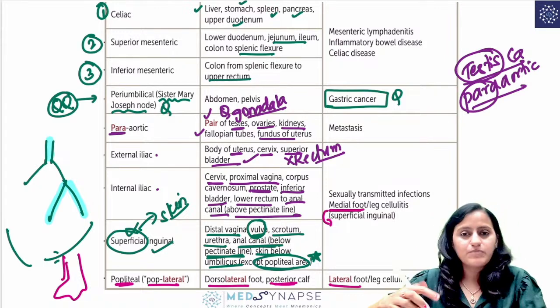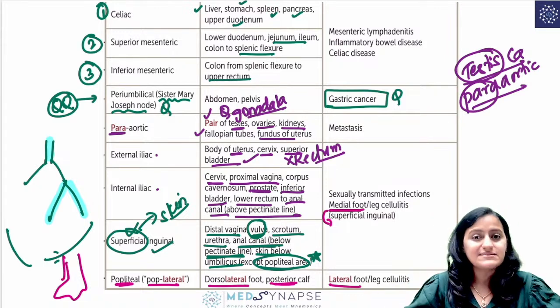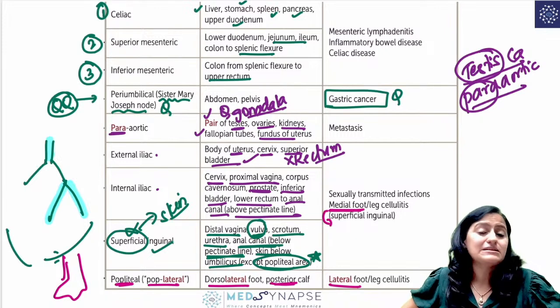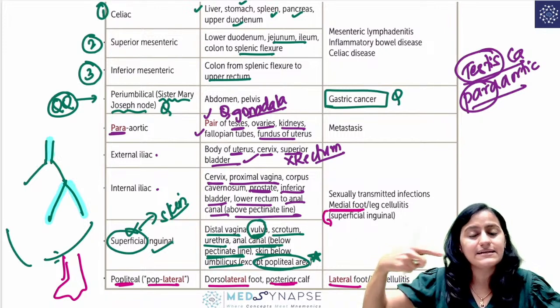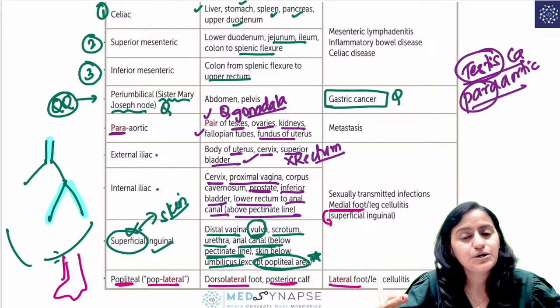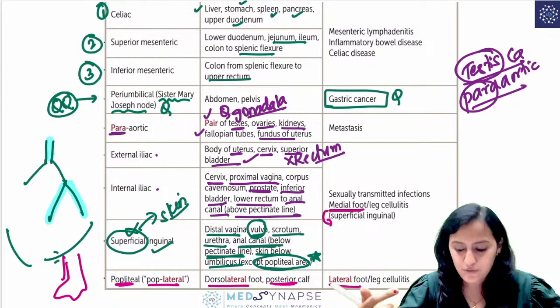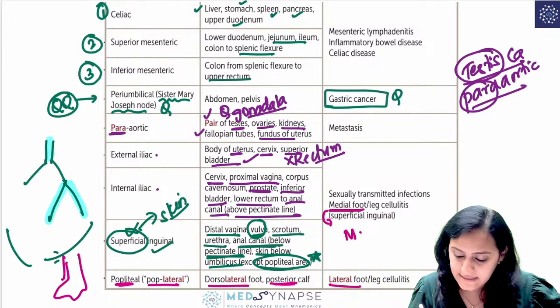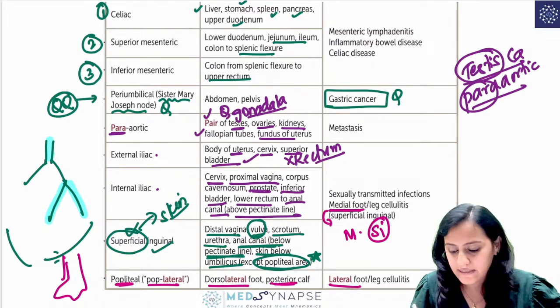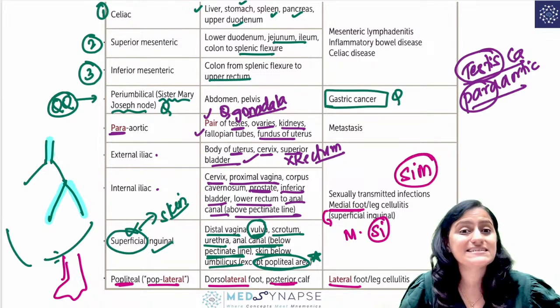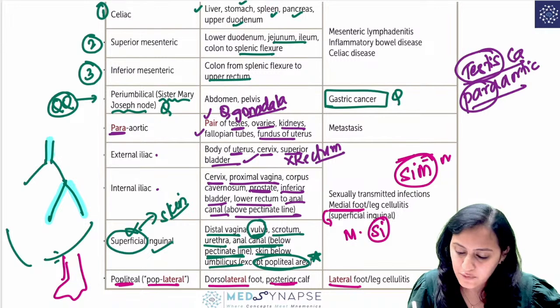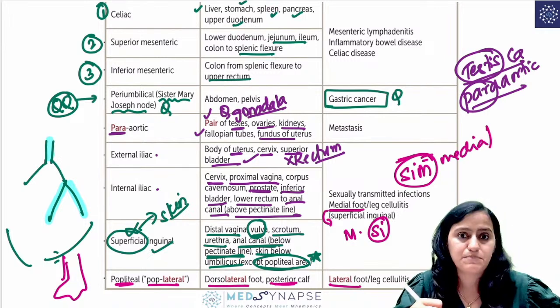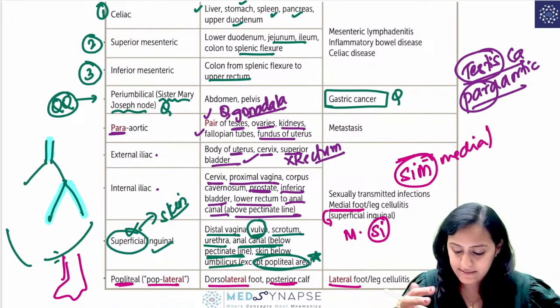On yourself, try to trace this medial aspect of the foot and the medial leg. Where is it ending? Into that groin region. The groin region, that is the inguinal one. So medial is going to be superficial inguinal. You can also remember it as SIM. Superficial inguinal is going to be the medial part. Medial foot, medial leg cellulitis.